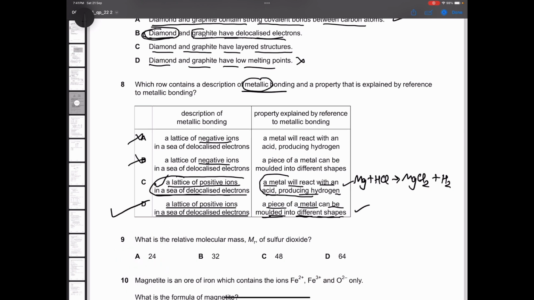I'm repeating again, this statement, a metal will react, is correct, but it does not justify why metallic bonding is taking place, why metallic bonding is required. That is why we went with option D.